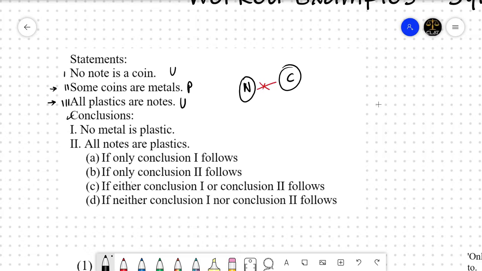As I just said, all plastics are notes, which means plastics are inside notes. Fair enough, plastics are inside notes. And some coins are metals. Okay, let me just draw this one.